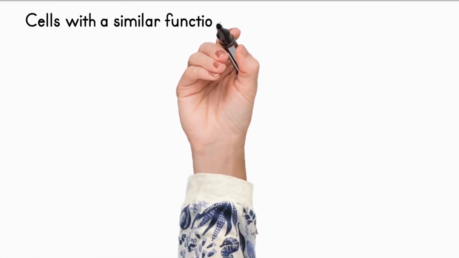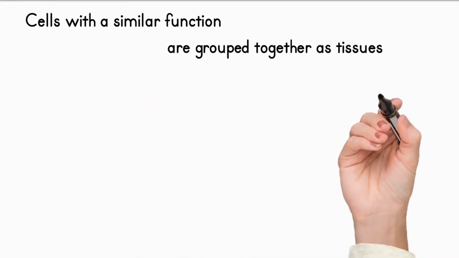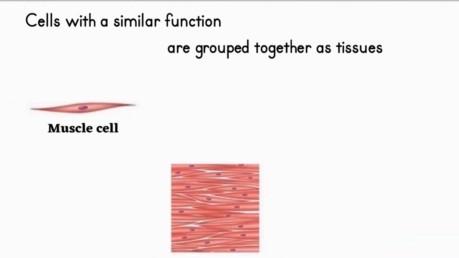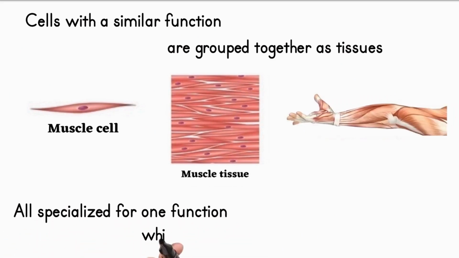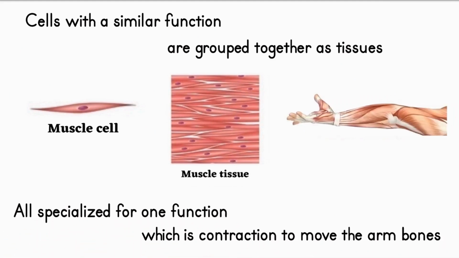Cells with a similar function are grouped together as tissues. For example, the muscle of your arm contains millions of similar muscle cells, all specialized for one function, which is contraction to move the arm bones. This is muscle tissue.